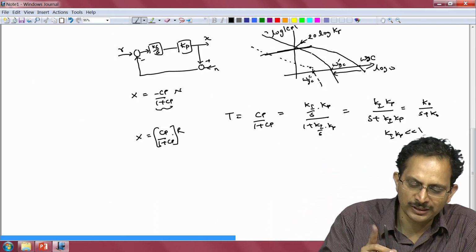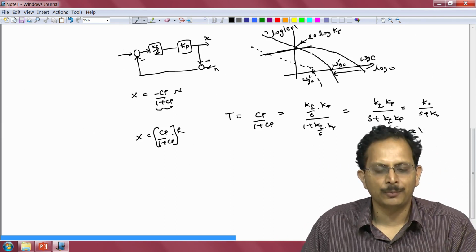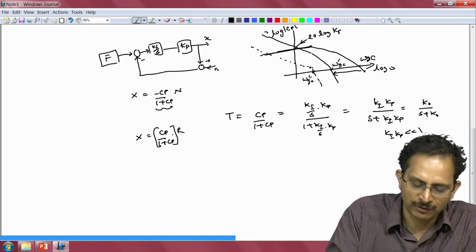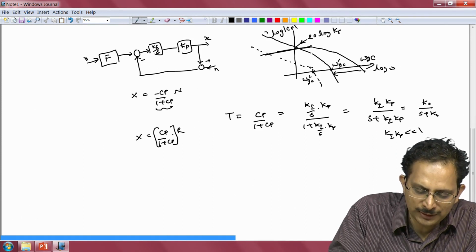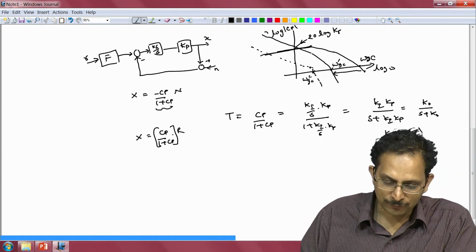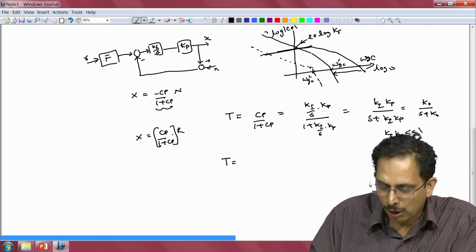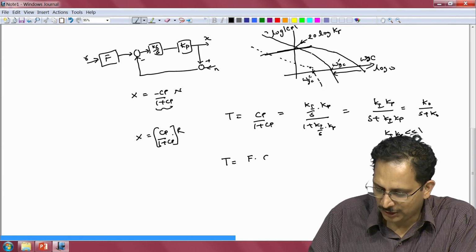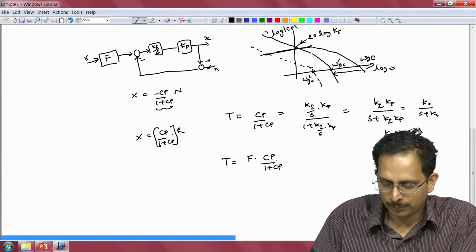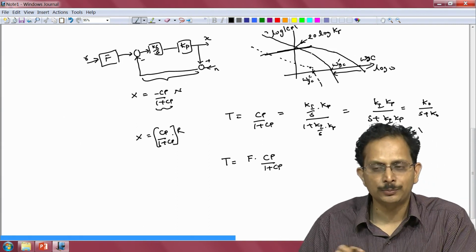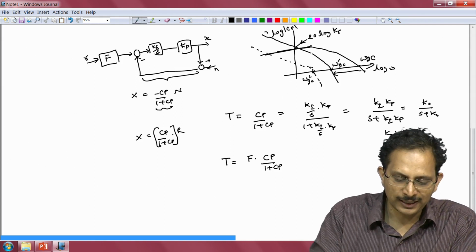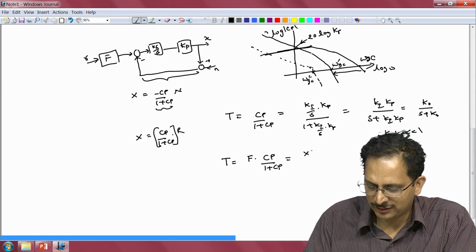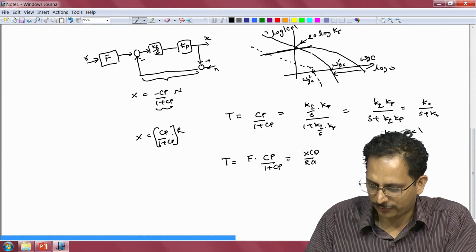If we are using a 2 degree of freedom control system, we would have a pre-filter F also cascaded with our feedback system, and our reference would be filtered by the pre-filter F. Therefore, our overall transmission function will no longer be equal to Cp by 1 plus Cp, but it will be equal to F times Cp divided by 1 plus Cp, because this overall feedback system has a transmission function of Cp by 1 plus Cp, and that gets multiplied with F, and therefore this is going to be the transmission function that relates X of s to the reference R of s.